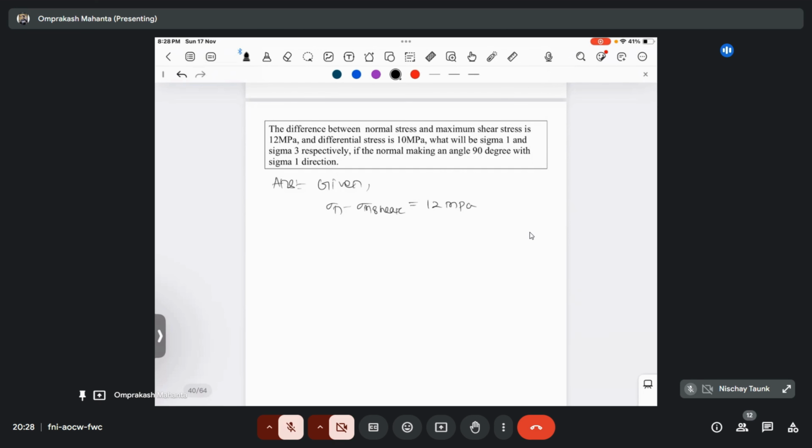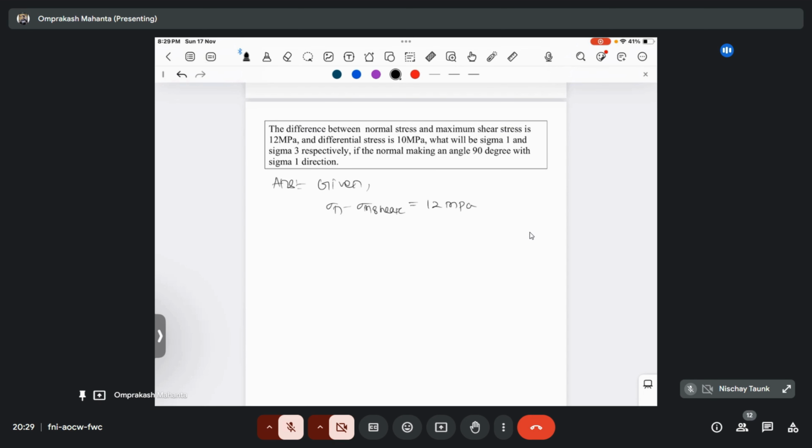and the differential stress is 10 MPa. So what do you mean by differential stress? Maximum shear stress minus minimum. What is the difference between the deviatoric stress and your differential stress? Are they the same or different? Deviatoric stress is total stress minus mean stress. And differential stress means sigma 1 minus sigma 3. Yeah, differential stress is the difference between sigma 1 and sigma 3.